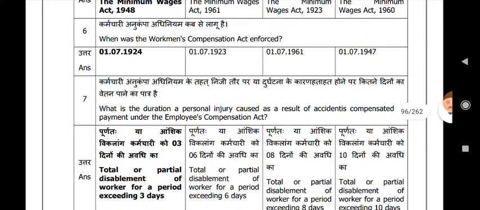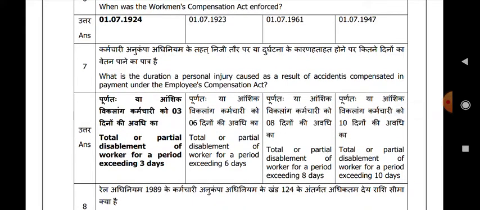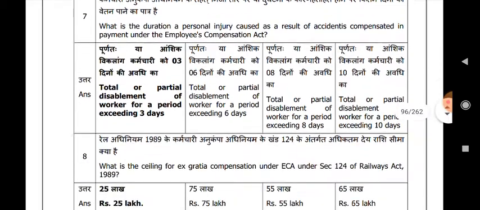For what duration is a personal injury caused as a result of an accident compensated under the Employees Compensation Act? Total or partial disablement of a worker for a period exceeding 3 days.